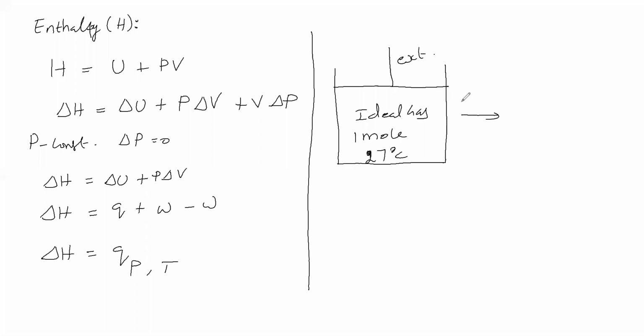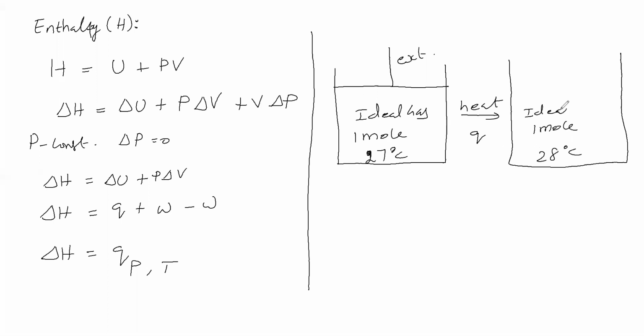Now we will supply heat into this. Suppose Q amount of heat we are supplying. If we supply Q amount of heat, the temperature rises. So let us make the temperature 28 degrees Celsius. The number of moles has no change, and the gas is an ideal gas here.